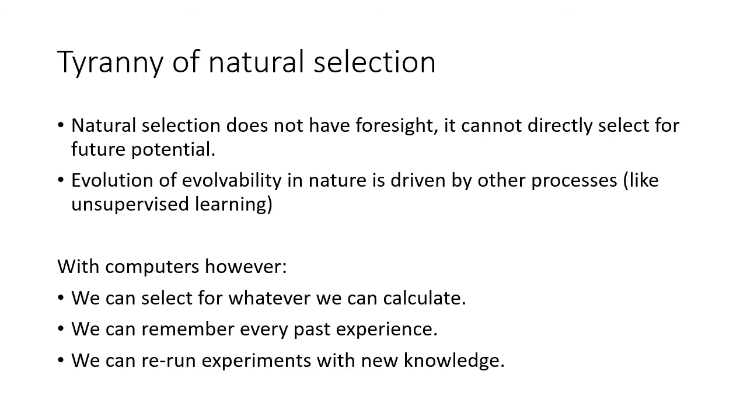answer. Our aim is to make better machine learning algorithms, and we have a lot of freedom when designing our algorithms. We can select directly for future potential if we can calculate it. We can remember and learn from a practically unlimited amount of past experience. And this experience can come from many sources, compared to biological evolution, where we can only use the experience of our ancestors.